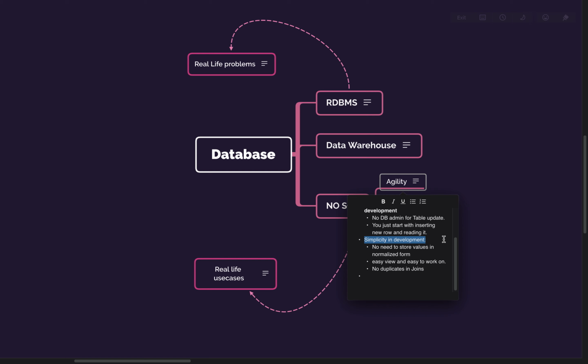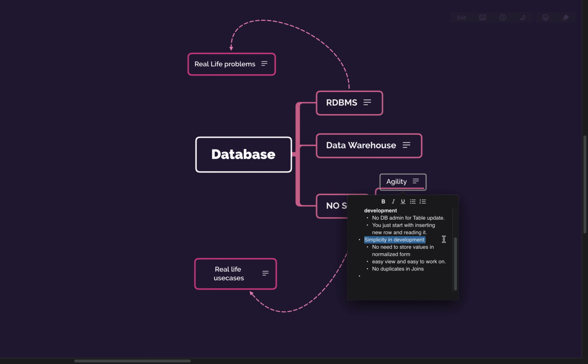So even if you want to add one user, you will be adding a lot of rows in separate tables, which will reduce the speed, not only of the development, because you have to write ORM, object relation mapping, for each and every table, but also you need to insert data into multiple tables, multiple rows, and then once you are fetching the record, again you have to fetch it from multiple tables.